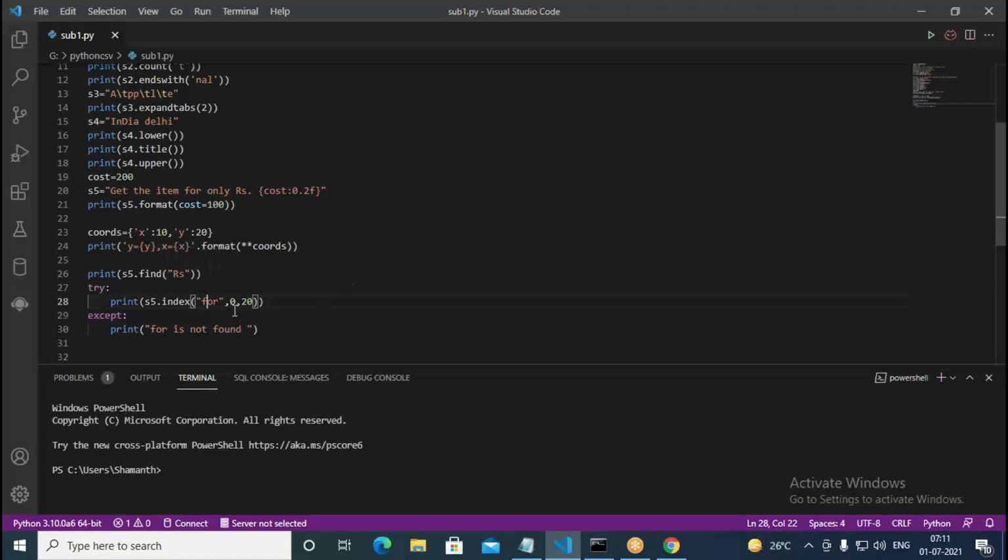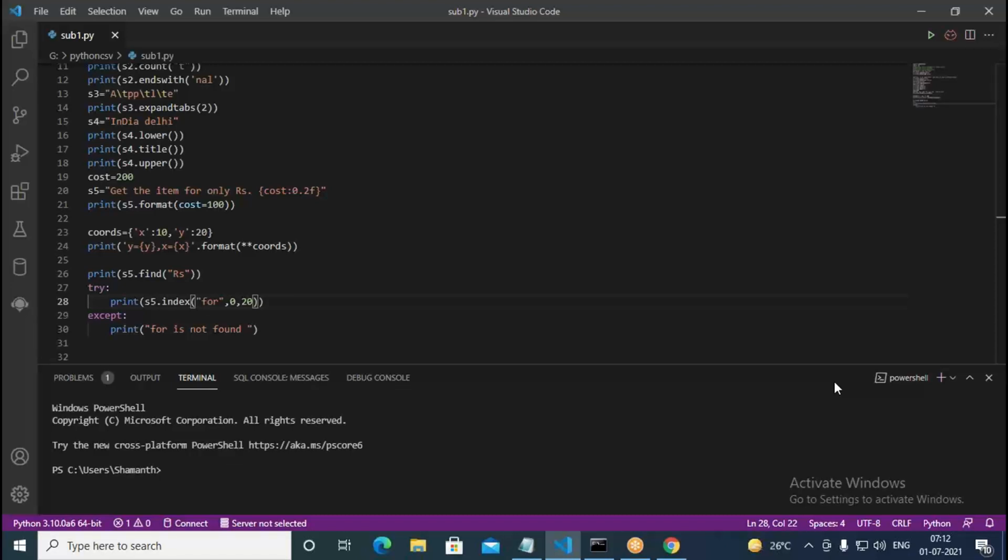But here, what happens, you can specify a range, whether you can find it in the range of characters or not. We specified 0 to 20. So in that range it checks. If it is found, it gives the position where exactly it is. Otherwise, it just says for is not found. It is going to raise an exception in such cases. Okay, so like this, you can use find and index.